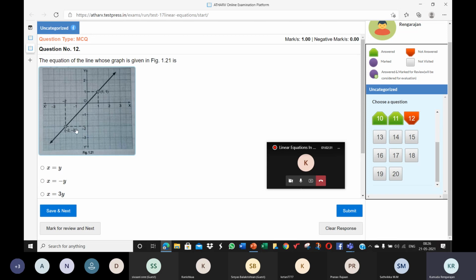It satisfies: 1 is equal to 1, 0 is equal to 0, minus 2 is x and minus 2 is y. So x is equal to y. I think for this one, by mistake, I had given this option.